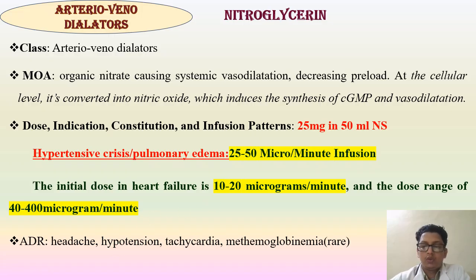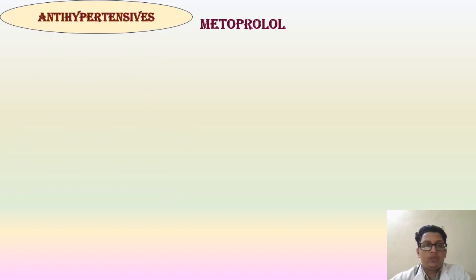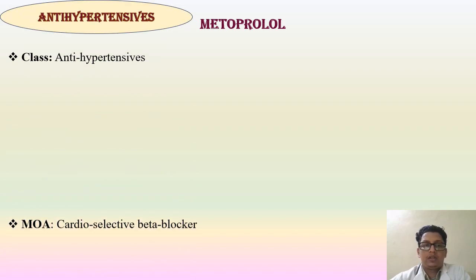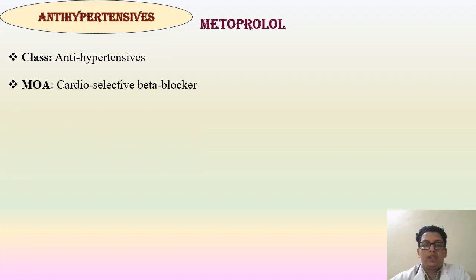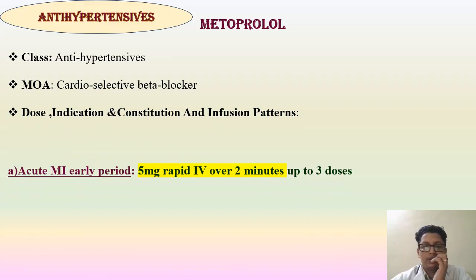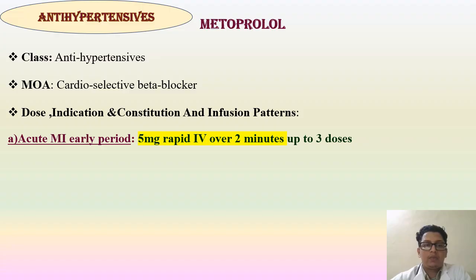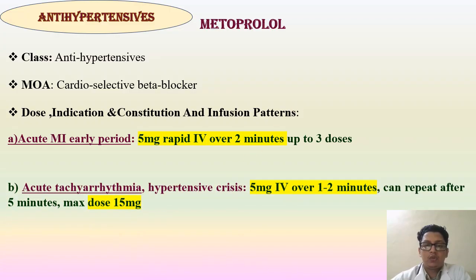So we move on to the next drug, that is metoprolol, an antihypertensive or cardioselective beta blocker. Dose in acute MI, early period: 5 milligram rapid IV over 2 minutes, up to 3 doses we can give.